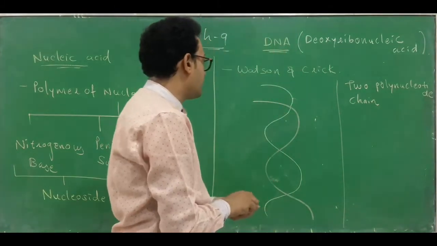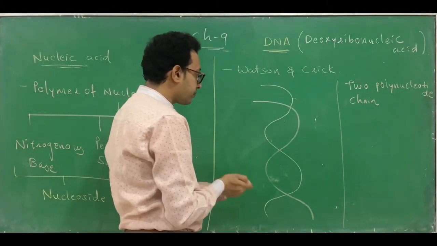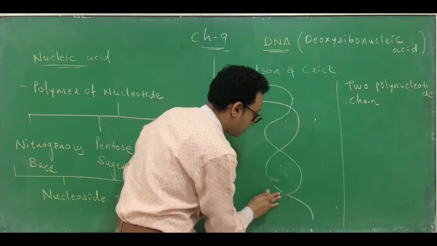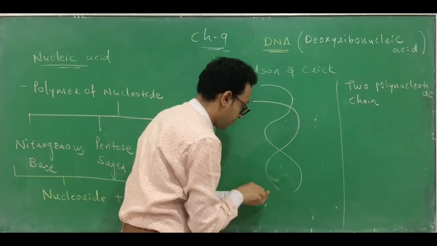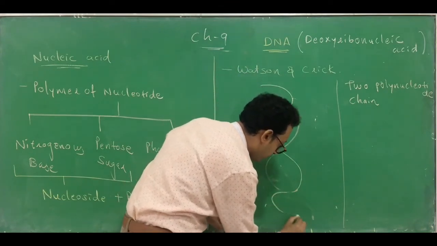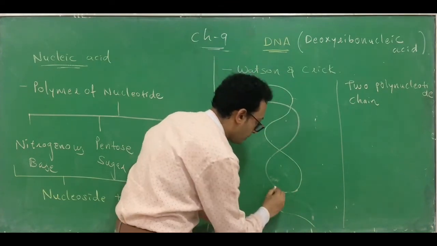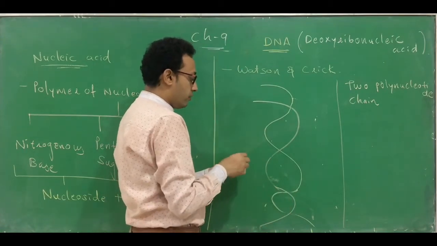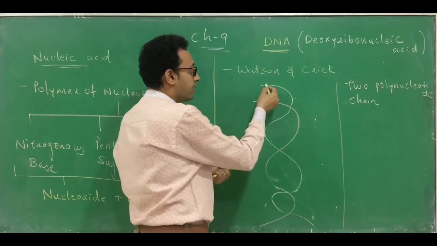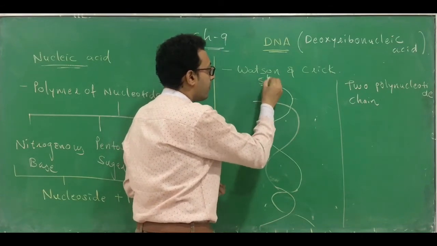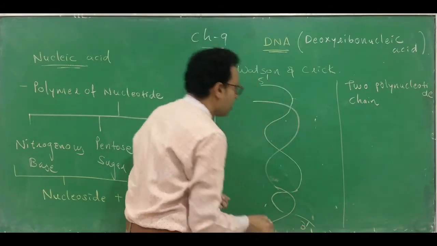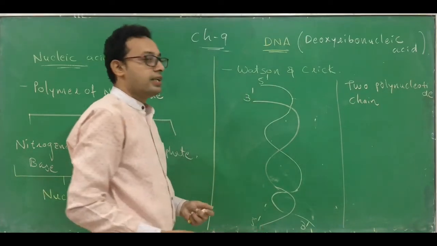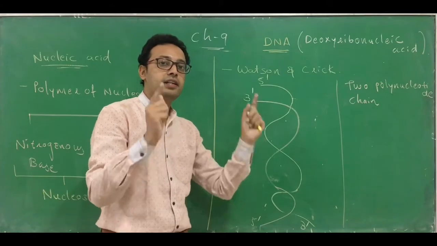So see, let's see. So if you see over here, it will be easy for you. Okay. So such kind of arrangement is found. So which kind of arrangement? Let's see. So one end, this green color, is running from 5' to 3'. The other one is running from 3' to 5' end. That means they are anti-parallel to each other.